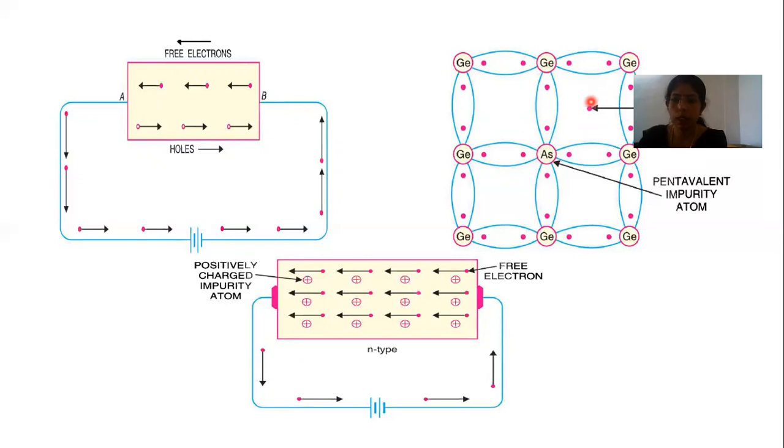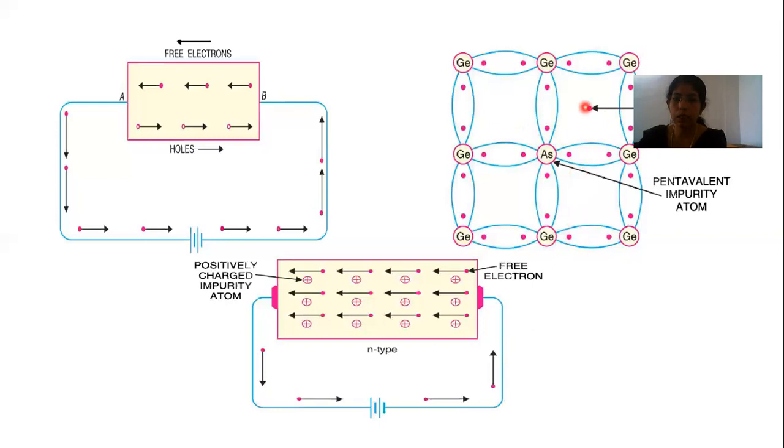There will also be some electron-hole pairs. Some electron-hole pairs can also be formed here, which are generated because of breaking of covalent bonds. We know that at room temperature itself, some covalent bonds are broken and there will be a free electron and hole pair.